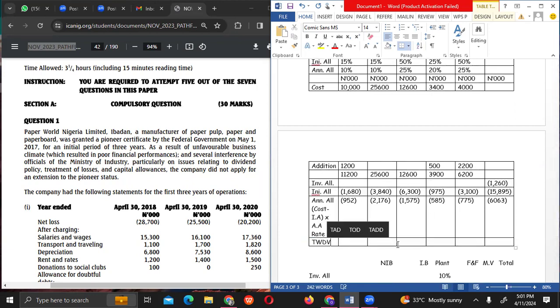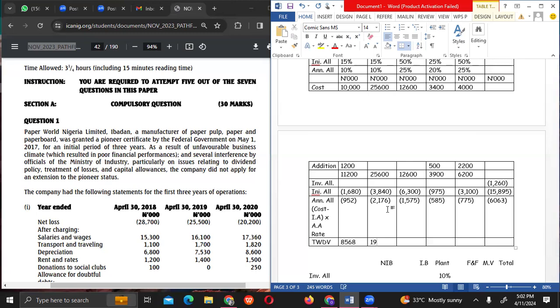Welcome. WDV. Remember how to get to TWDV? That's the total cost plus addition minus the allowances. So what do you have? 8,568. Yes. Next one.